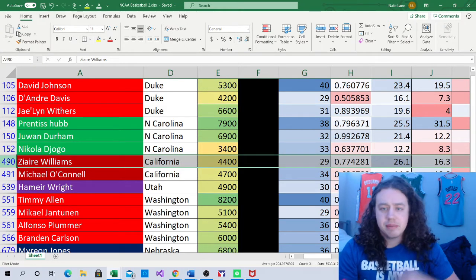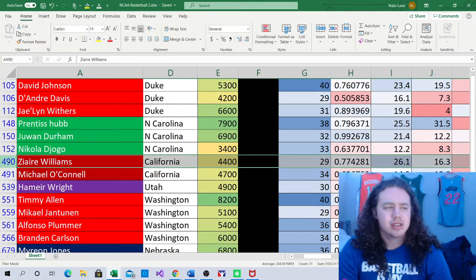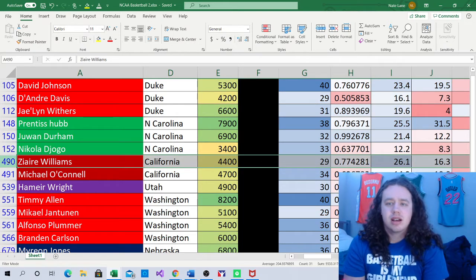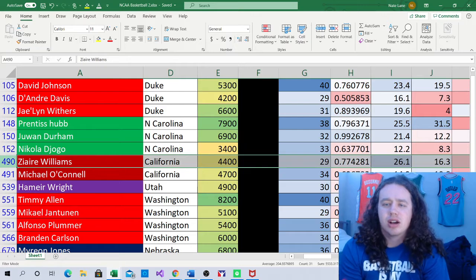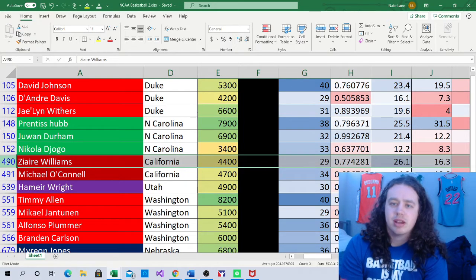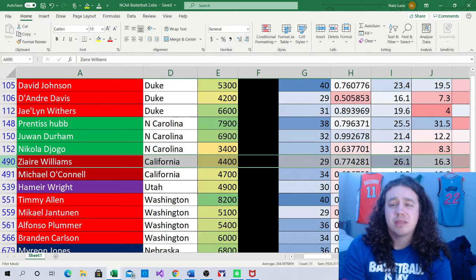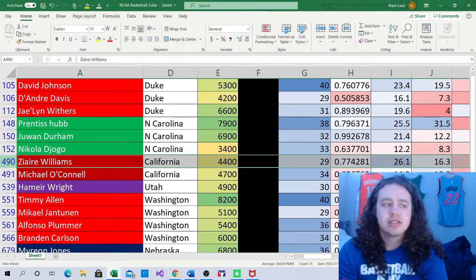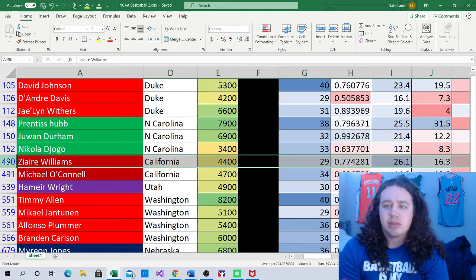If he doesn't play tonight, that is going to be really good for Luka Karuska. I don't remember how to say his last name, but that's who it is. I'll write it down in the description below his name. But that's who that's going to benefit the most there. But Zaire Williams has kind of been injured, not really been playing, but he got back into the starting lineup last week, and I think that'll probably continue tonight. And at $4,400, it's going to make him a really good value.